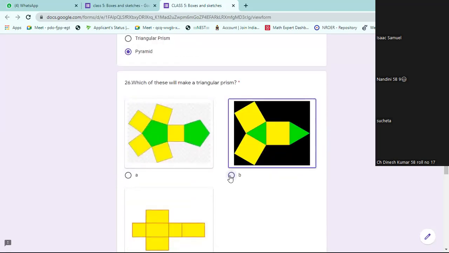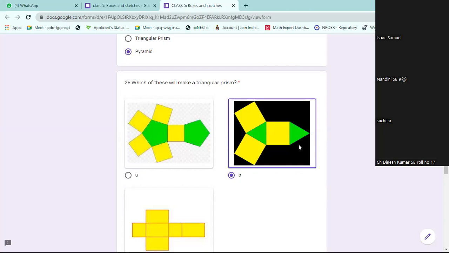Triangular prism. The triangle should be at the bottom. When the triangle is at the bottom, the top is also a triangle, and 3 sides will be closed. Sir, 26, B is the answer. Yes, sir. Sir, 27 says C. Wait, till I am in 26. C, sir. Cube.